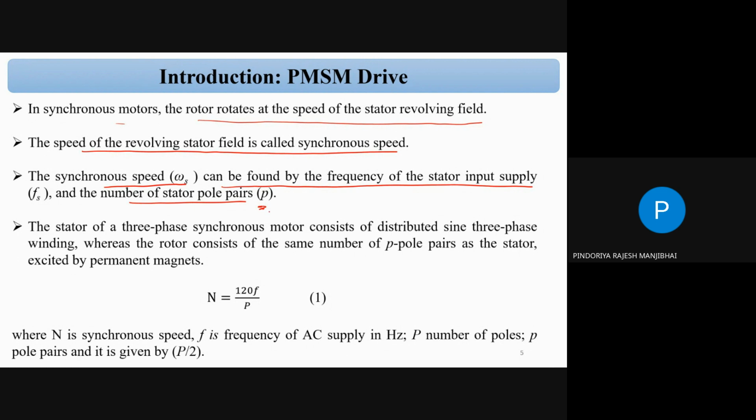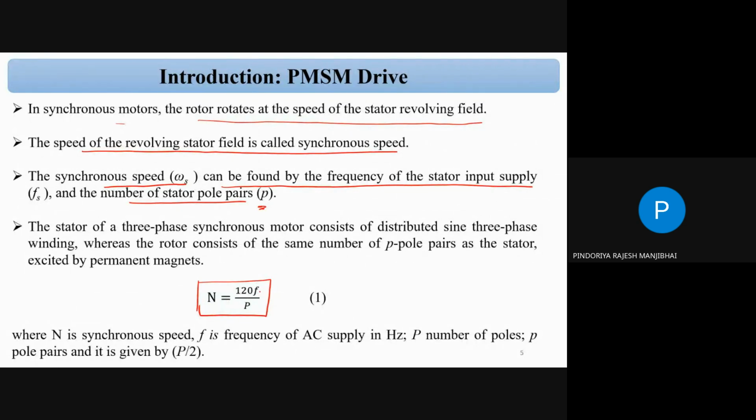So, students, in the case of the formula, suppose you want to calculate the speed. Capital P is the number of poles, but small p is the number of pole pairs. We know n equals 120 f by P, where f is nothing but your supply frequency.